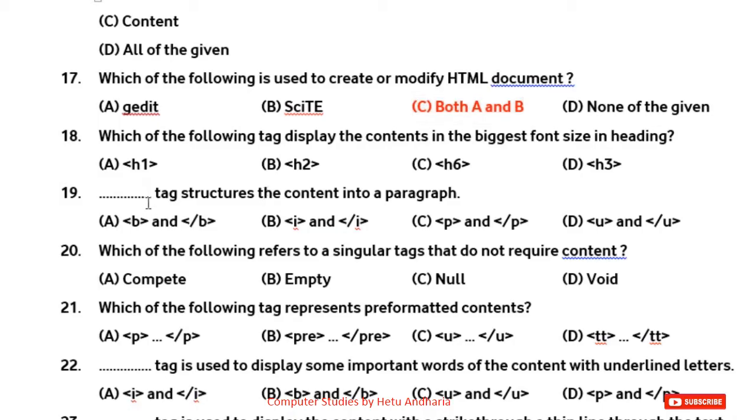Fine. Question number 18. Which of the following tag displays the contents in the biggest font size in heading? Here you all know the answer, that is H1 tag. Dash tag structures the content into a paragraph. Okay, so P tag is used to create a paragraph.